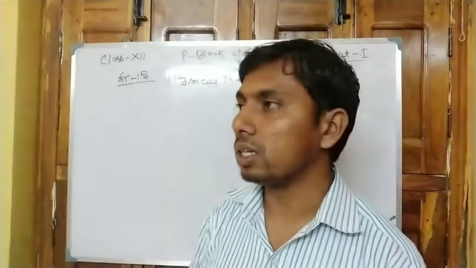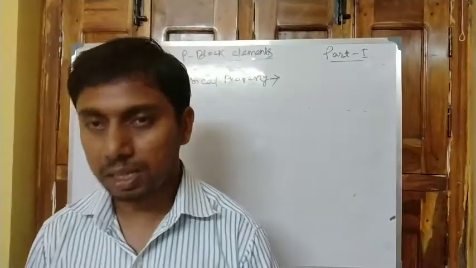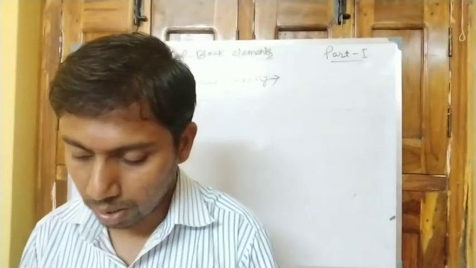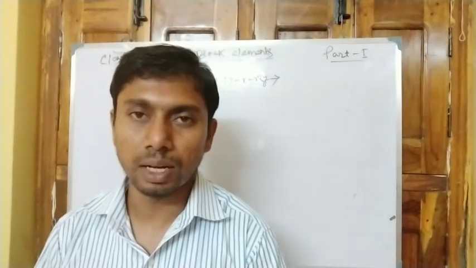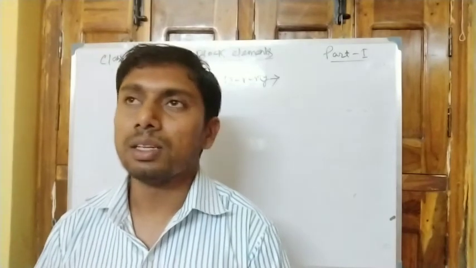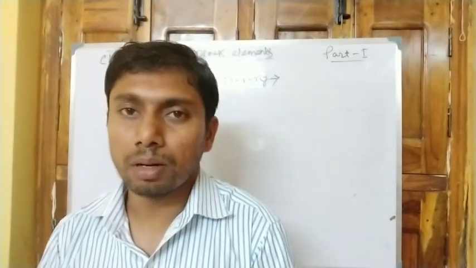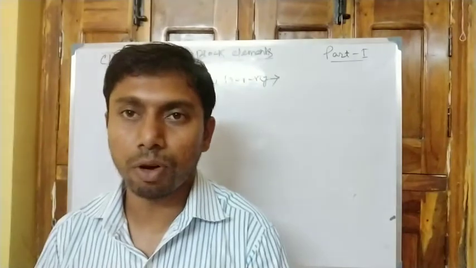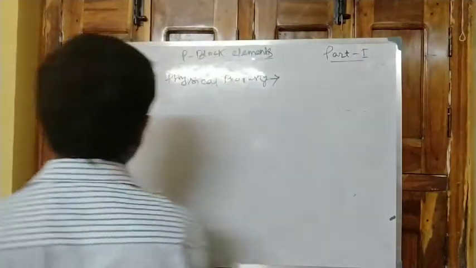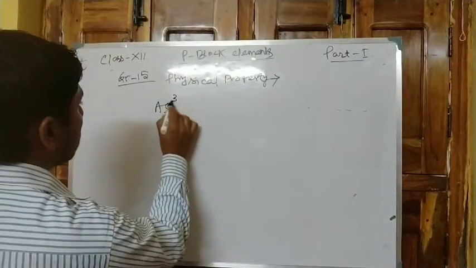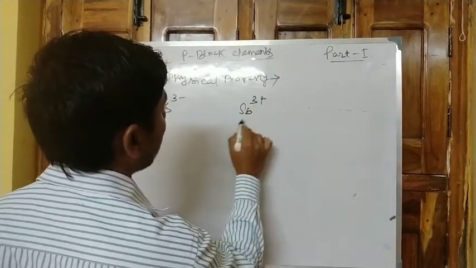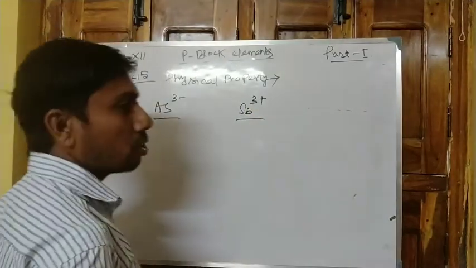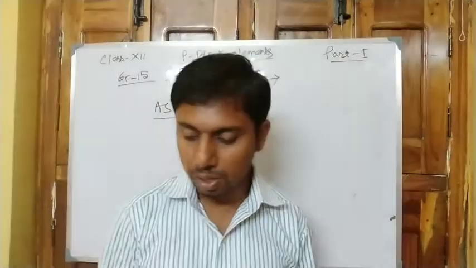So the question is, why is there a large jump in radius from arsenic to antimony? The answer is that arsenic forms As3 minus, that is it has an anionic radius, but antimony forms Sb3 plus, a cationic radius. So cationic radius is always less than anionic radius.